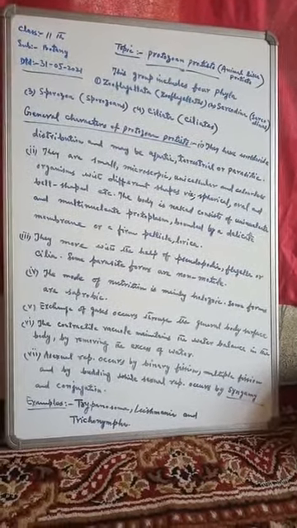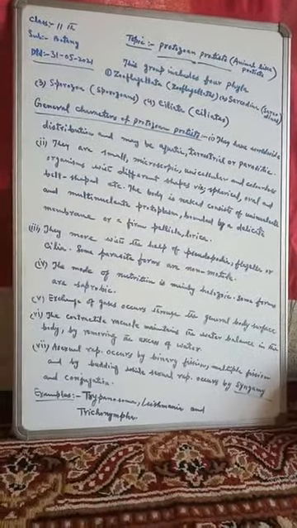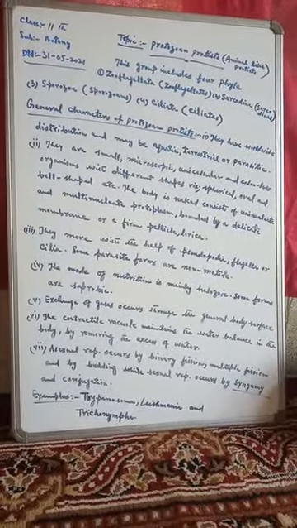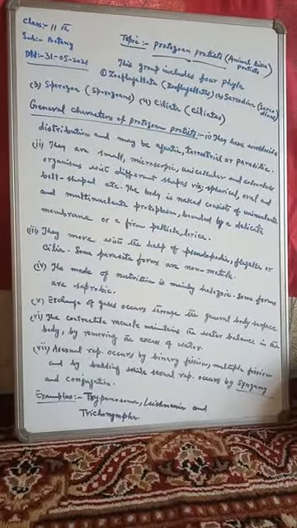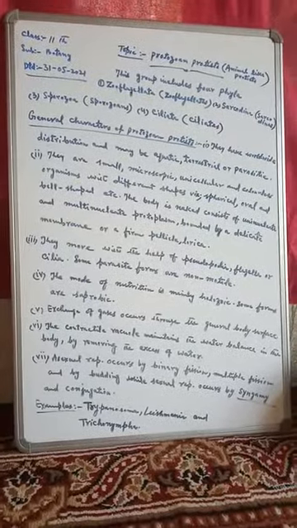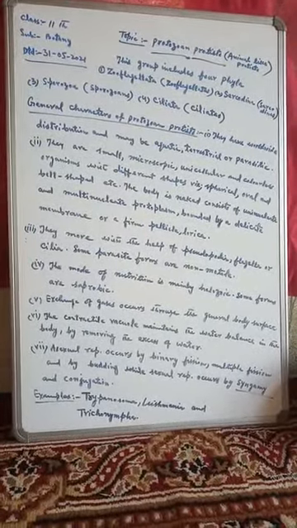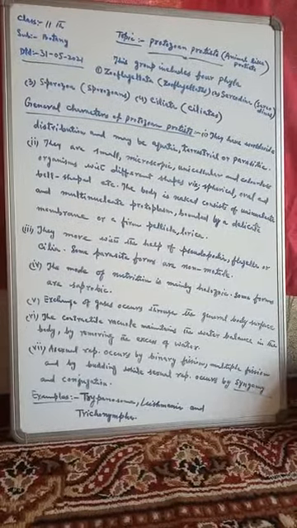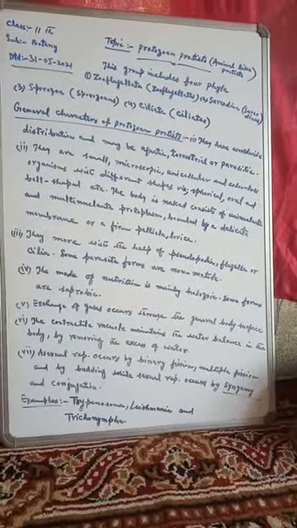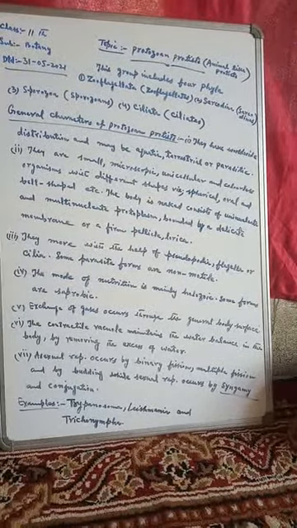In today's lecture, we have seen that these Protozoan Protists are grouped into four phyla, that is Zooflagellata, Sarcodina, Sporozoa, and Ciliata. After that, we took the general characters of these Protozoan Protists.